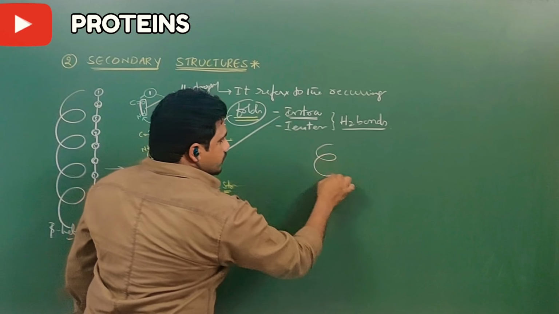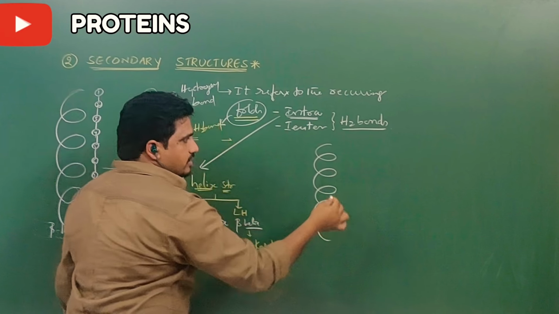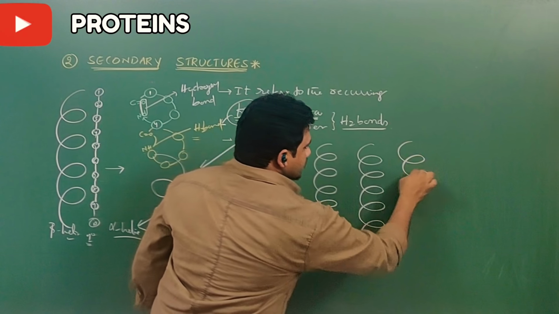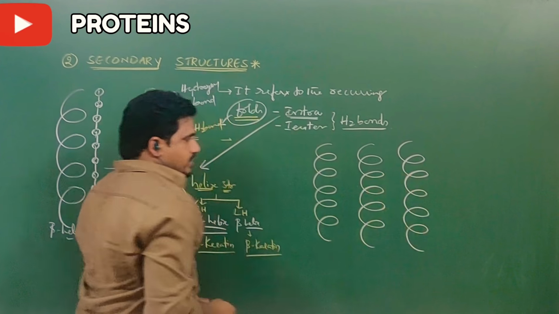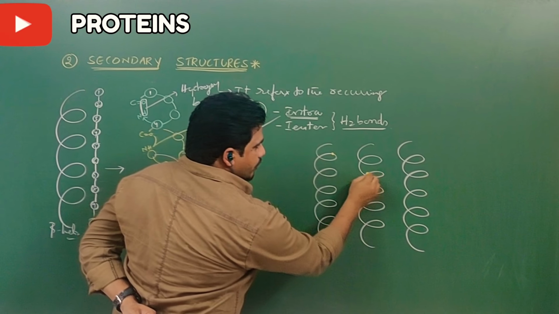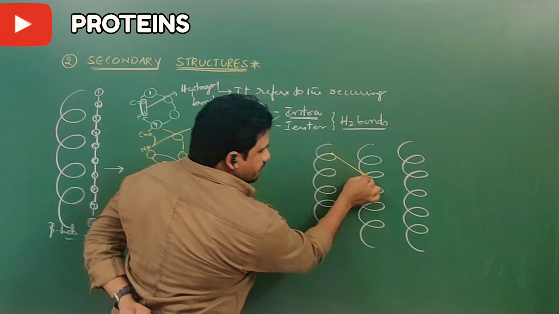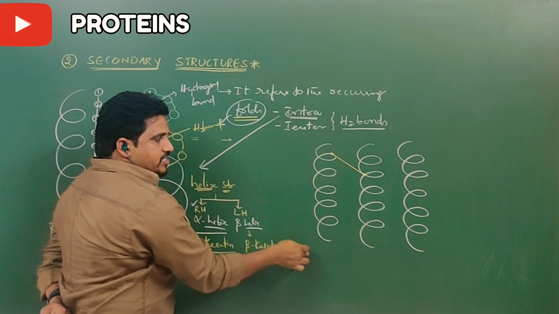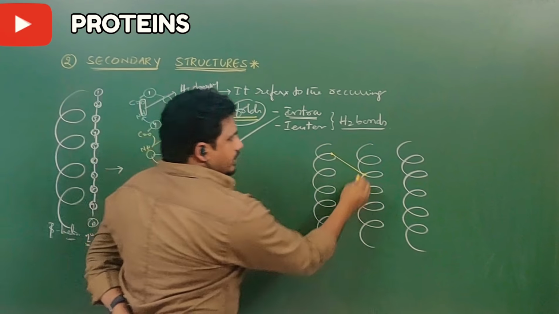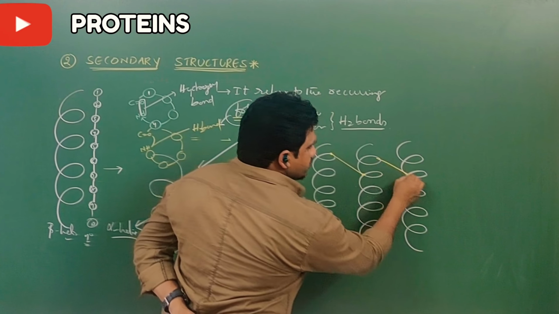Suppose this is a beta helix, right? And this is another beta helix. Like that, beta helical structures are present. Here one amino acid and here one amino acid is there. The bond is present between one amino acid of one peptide chain and another amino acid of another peptide chain, like that, from here to here.